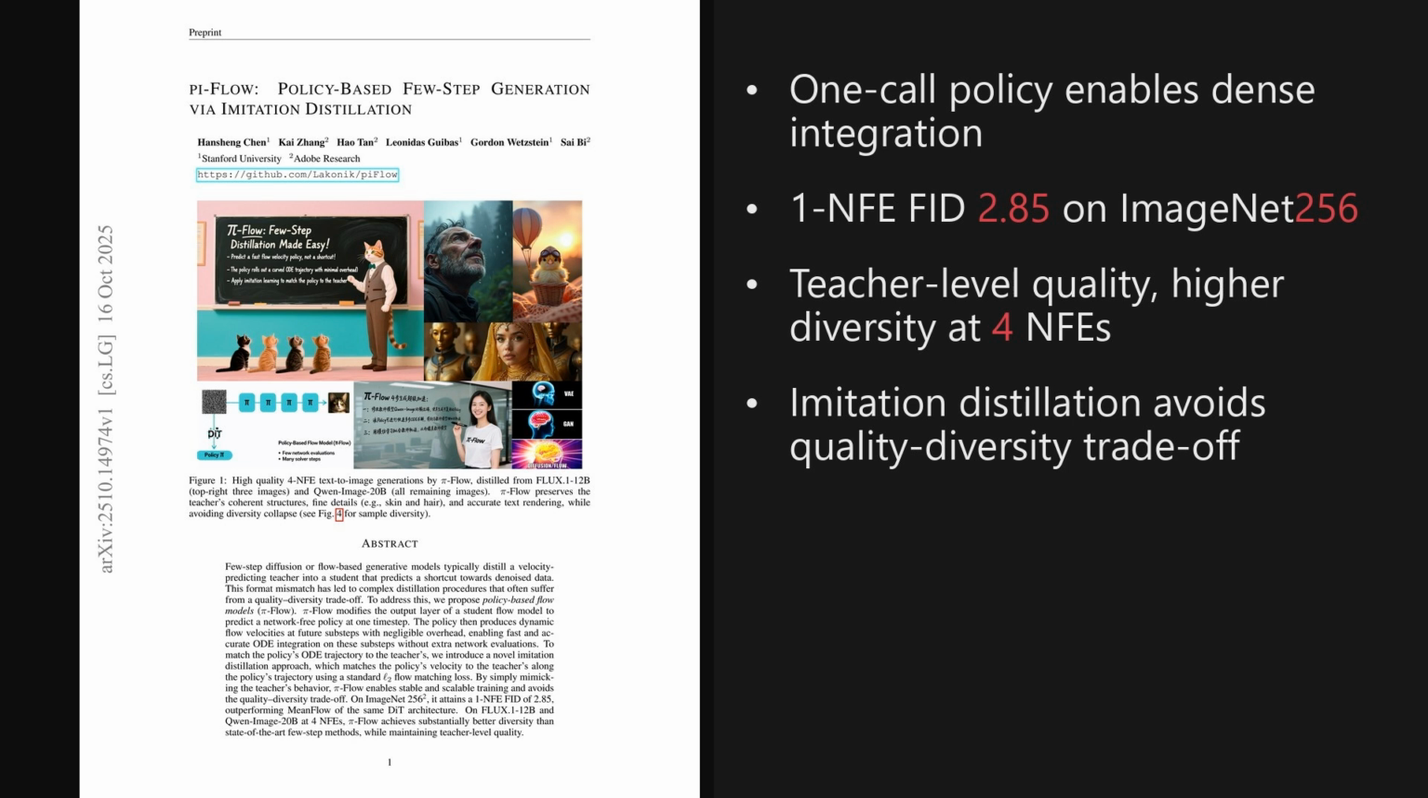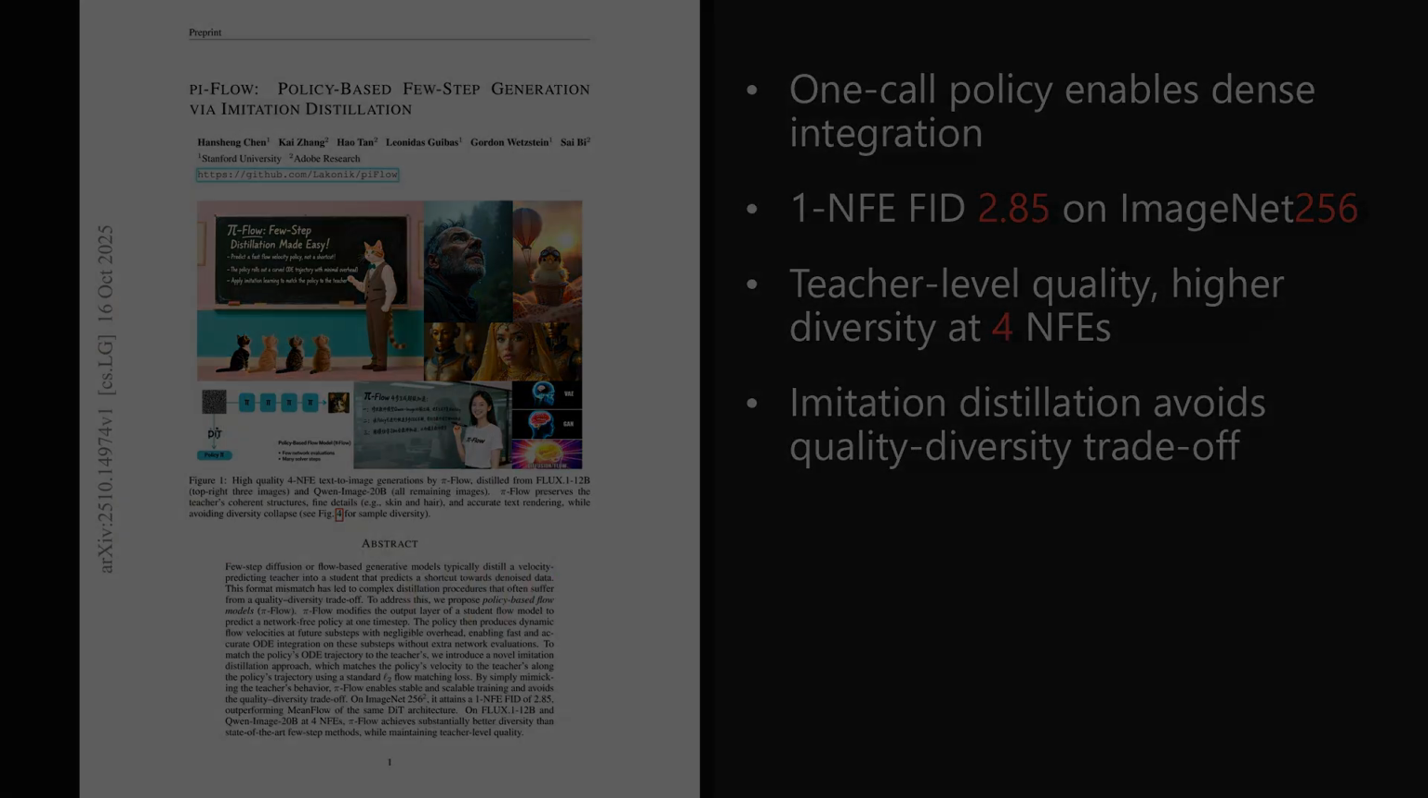The paper is titled PyFlow, policy-based few-step generation via imitation distillation, and as we'll see later, the implications for model training are quite significant. Beyond the headline, the method preserves diversity, avoids shortcut mismatch, and scales to large text-to-image teachers with better diversity at 4 NFEs while maintaining quality.